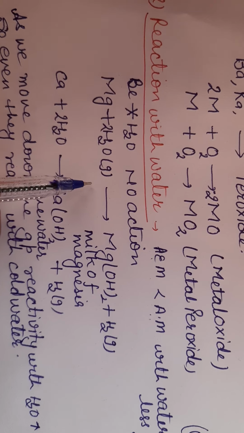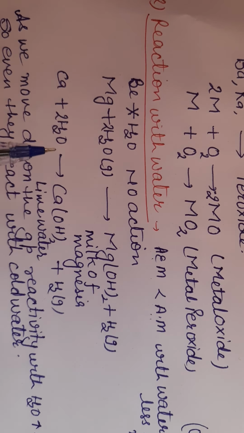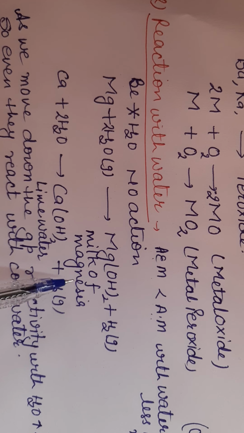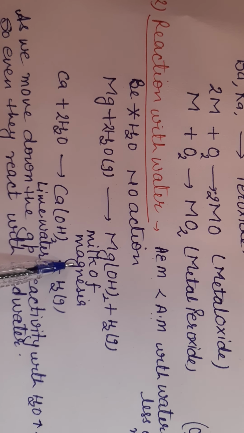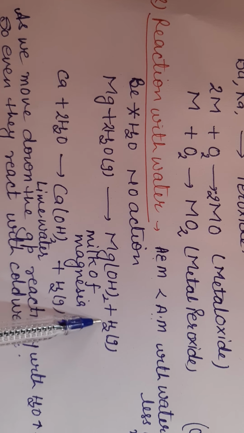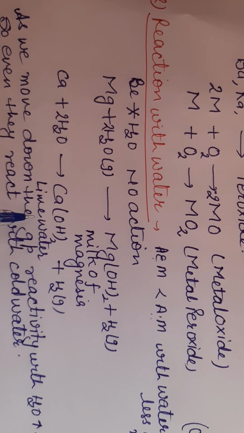It reacts with water at high temperature, meaning water in gaseous state, and forms metal hydroxide, meaning magnesium forms magnesium hydroxide, that is called milk of magnesia. It is used in antacid medicines, and hydrogen gas is released. Calcium reacts with cold water and forms calcium hydroxide, that is also called lime water, and hydrogen gas.